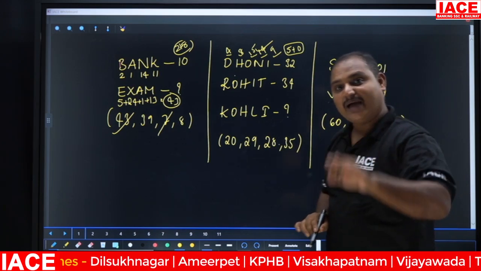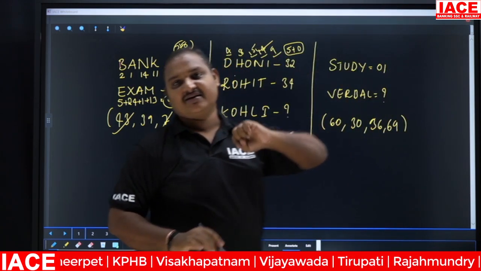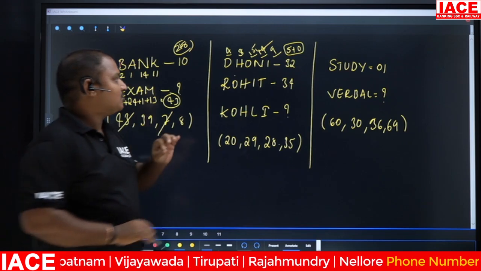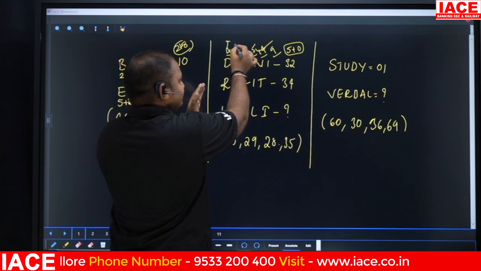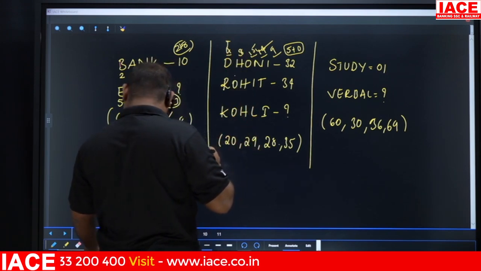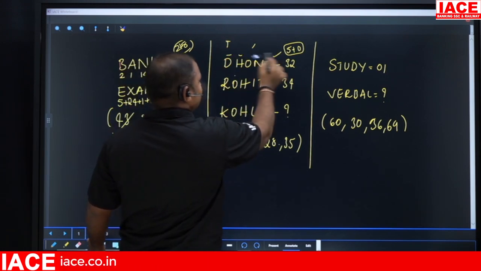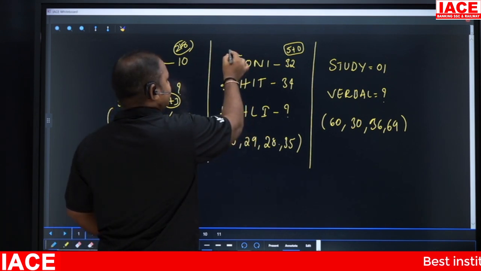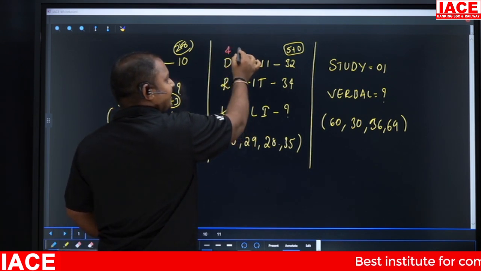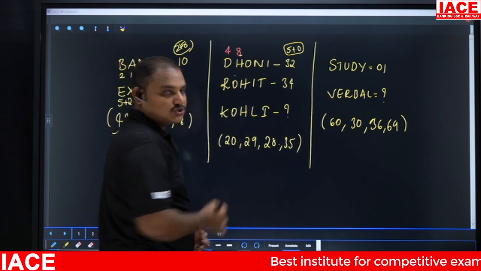Okay, so what happened here? How have they taken SDN here? That matters. How have they used this SDN? They have taken 4 as it is. The numbers they have taken are correct, but how they have taken them matters. See, D equals 4, H equals 8, that is also okay.